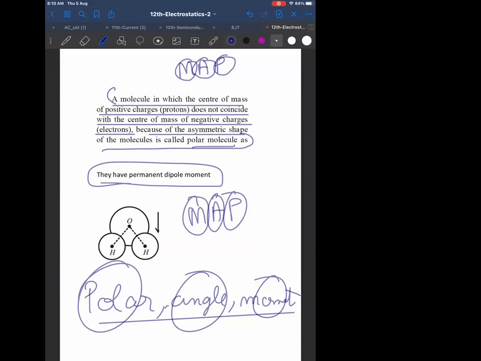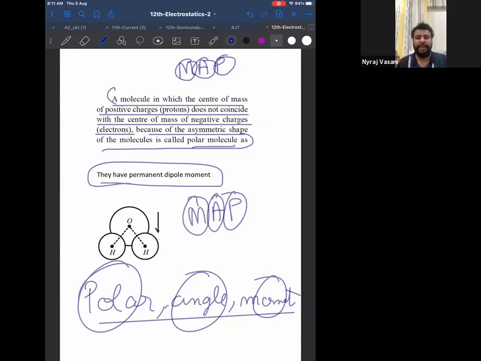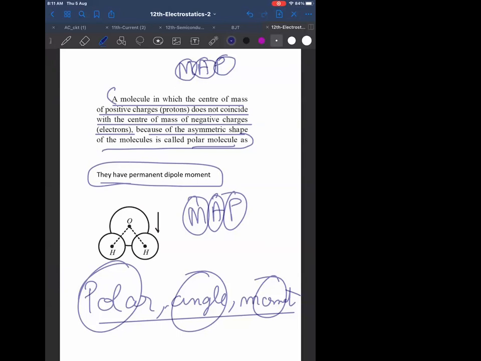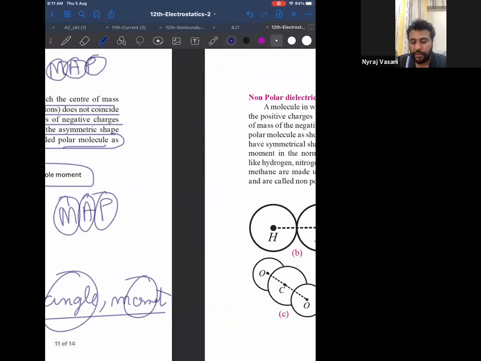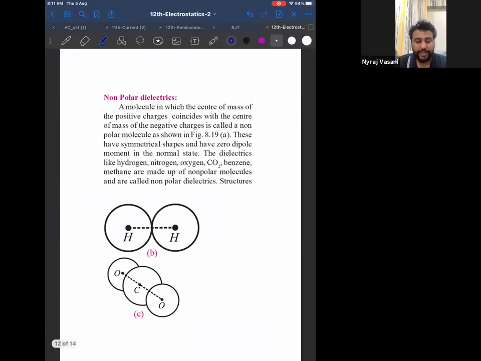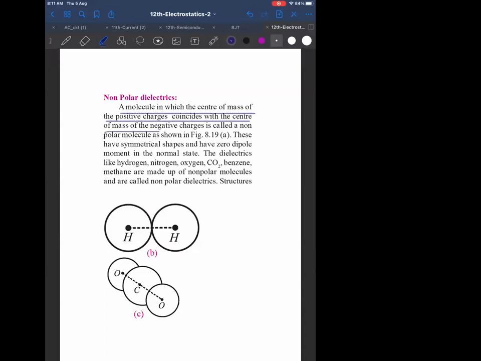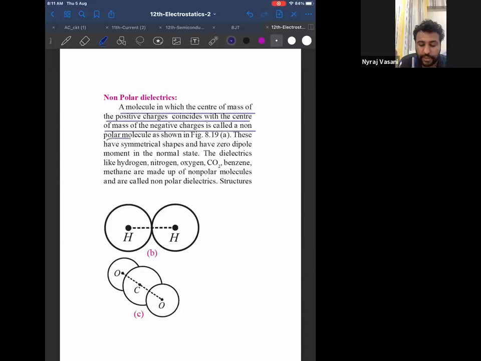So now, if you have finished this, we'll go to the next section, which is non-polar. Can we go there? Now, you can easily tell the two points. Just look at this. It will be exactly the opposite. Now, let me underline. A molecule in which the center of mass of positive charge coincides with the center of mass of negative charge is called a non-polar molecule. These have a symmetrical shape, meaning a straight line when you join, and have zero dipole moment in the normal state.